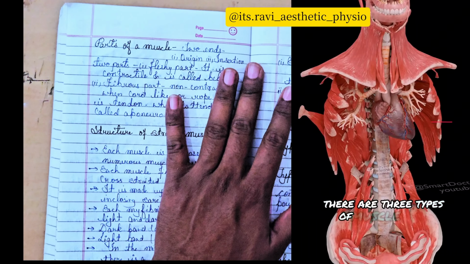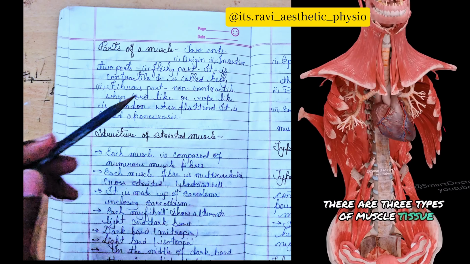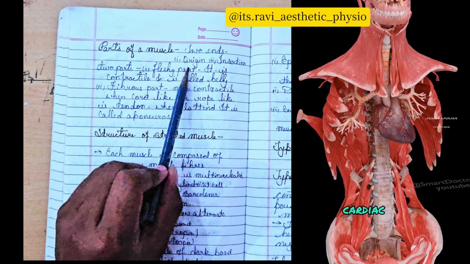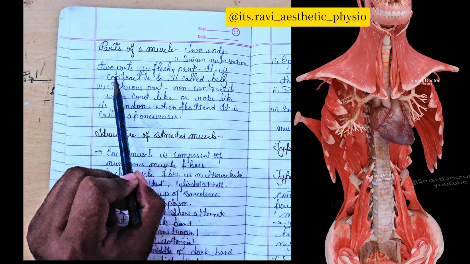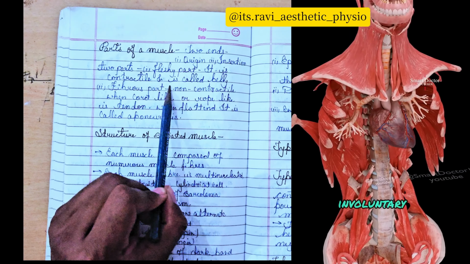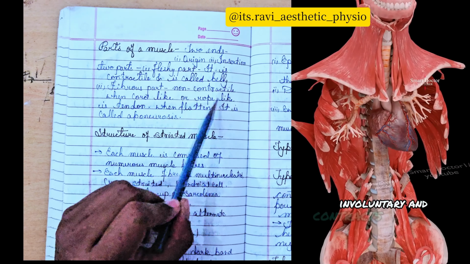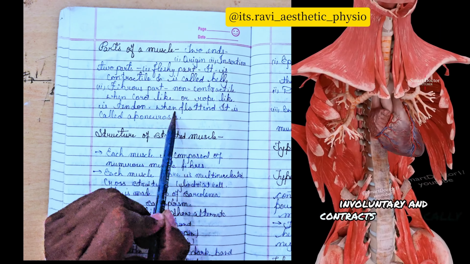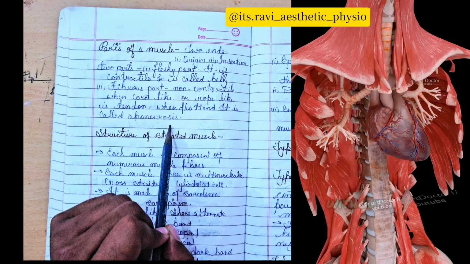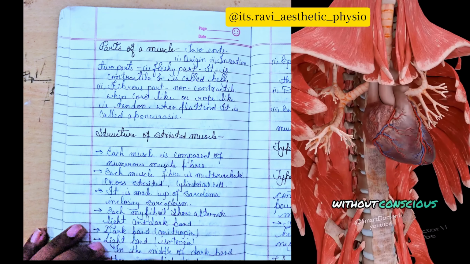Next is the parts of muscle. Skeletal muscle has two ends: first is the origin, second is the insertion. The two parts are the fleshy part, which is contractile and is called the belly, and the fibrous part, which is not contractile. When it is cord-like, like a rope, it is a tendon; when flattened, it is called an aponeurosis. So these are the parts of muscle.